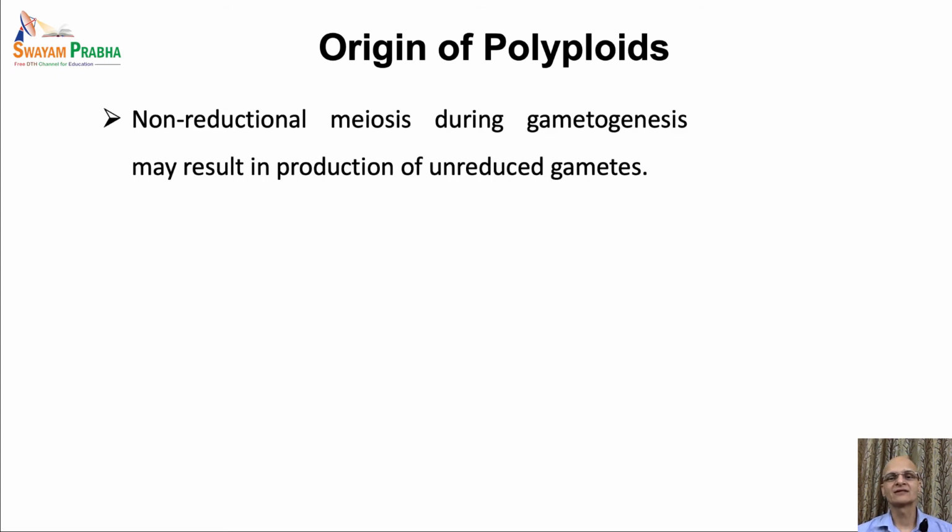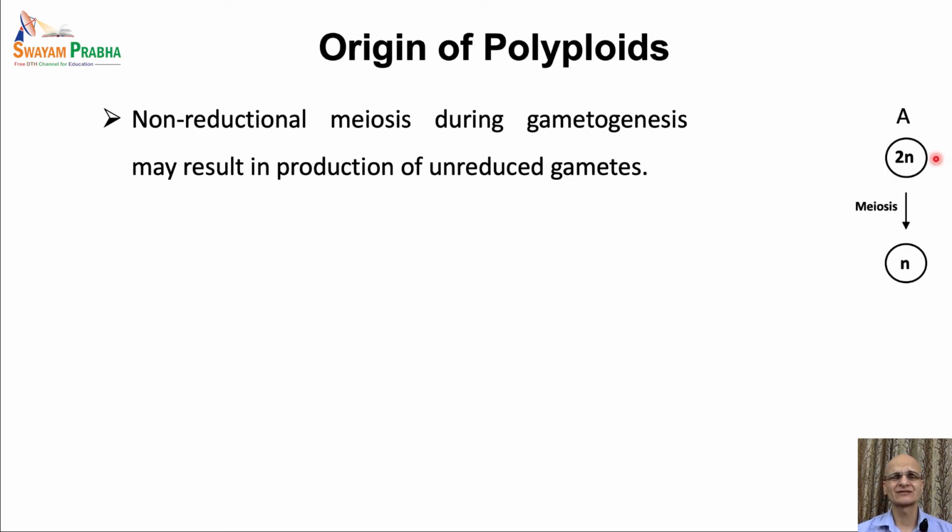Polyploidy may result from non-reductional meiosis during gametogenesis. That is, it produces unreduced gametes. That means this division is not reductional, and the number of chromosomes in these unreduced gametes will be similar to the number of chromosomes in the parent's somatic cell.